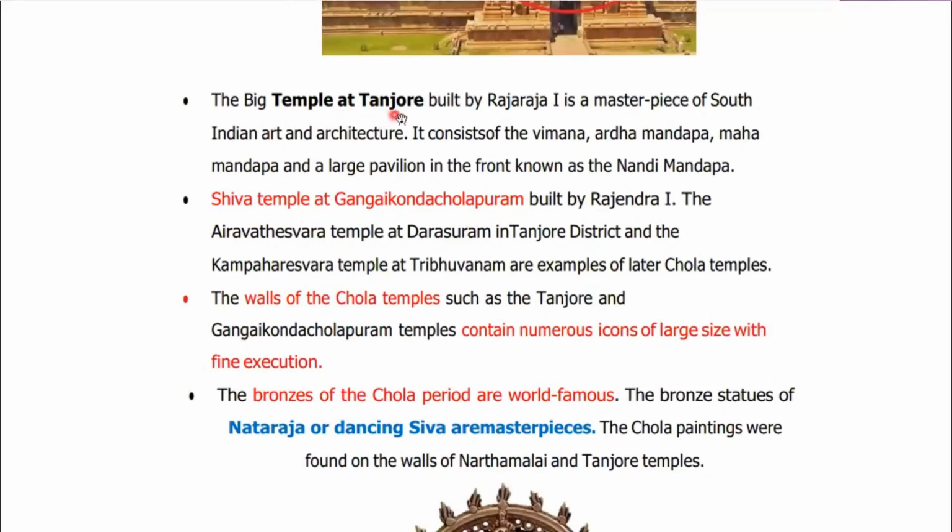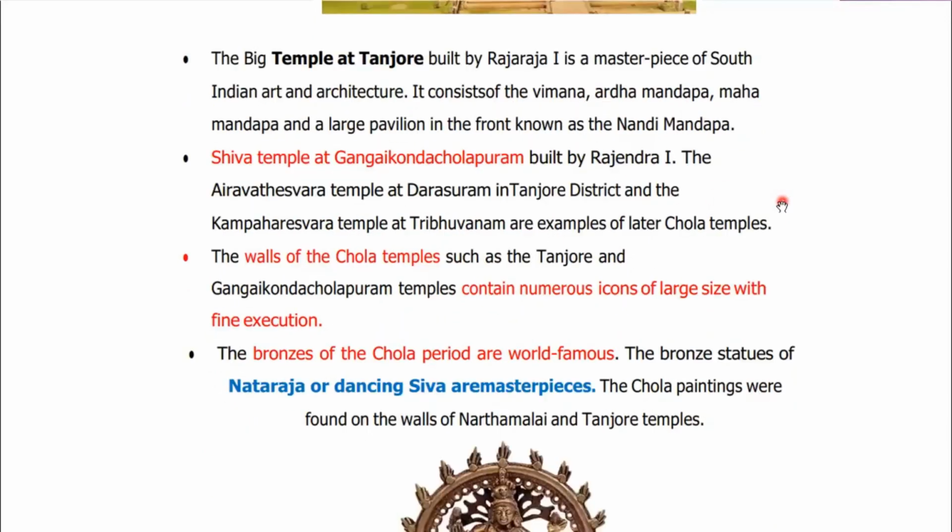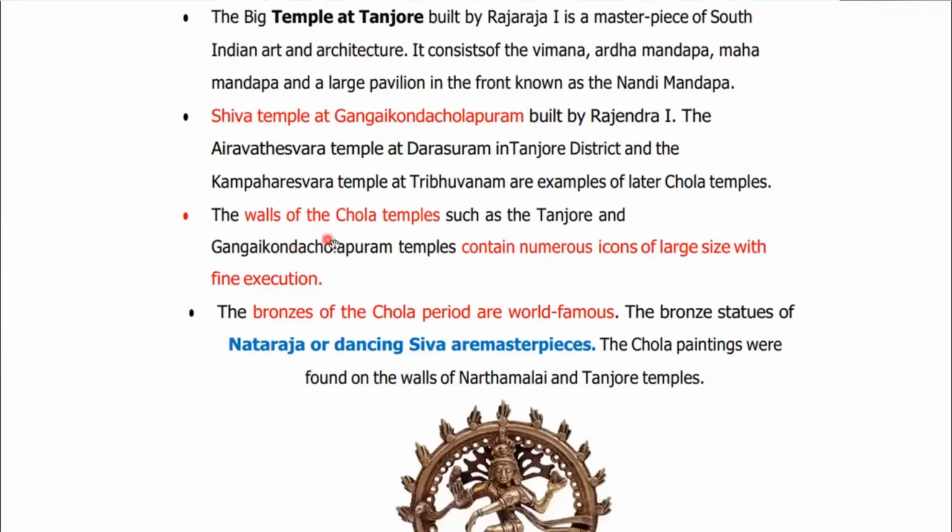And the big temple at Tanjore, the Rajarajeswara temple built by Raja Raja I, is a masterpiece of South Indian art and architecture. Then the Shiva temple at Gangai Konda Cholapuram, built by Rajendra I, is also another beautiful example of temple architecture. The walls of the Chola temples, such as at the Tanjore and Gangai Konda Cholapuram temples, contain numerous icons of large size with fine execution.